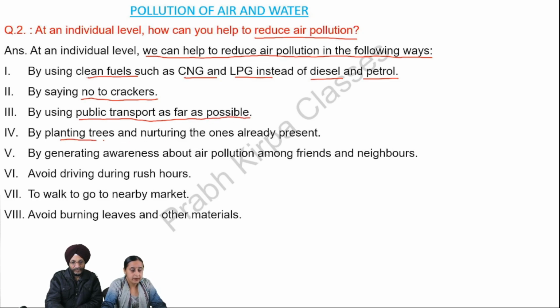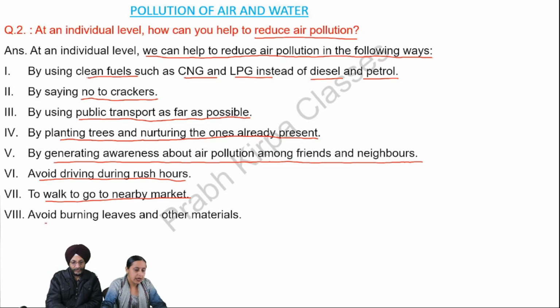Fourth, by planting trees and nurturing the ones already present. Fifth, by generating awareness about air pollution among friends and neighbors. Sixth, avoid driving during rush hours. Seventh, walk to go to a nearby market. Eighth, avoid burning leaves and other materials.